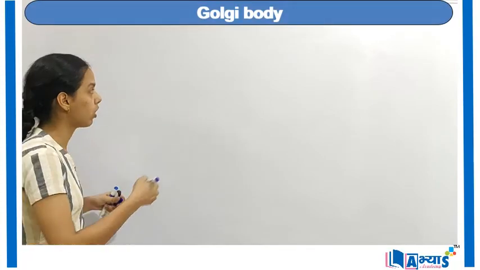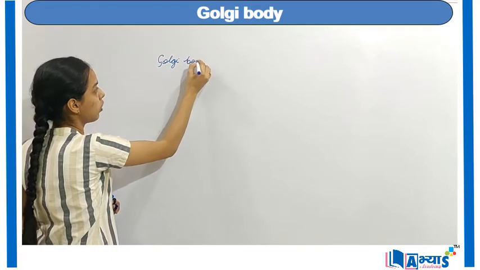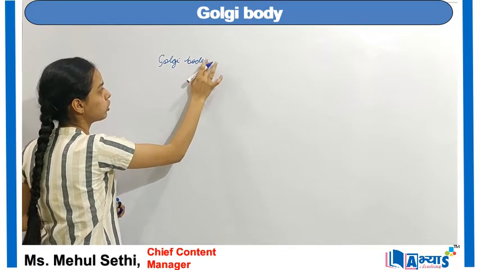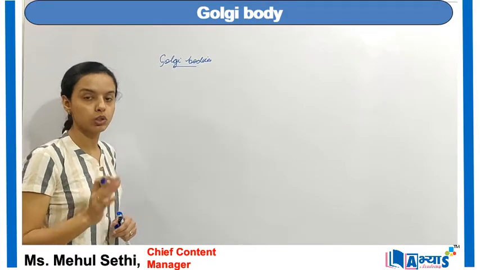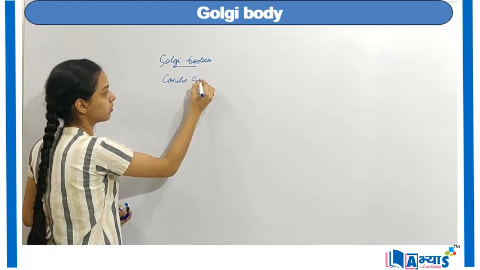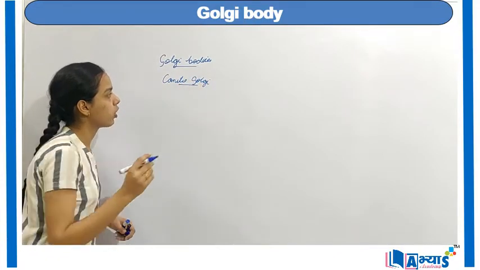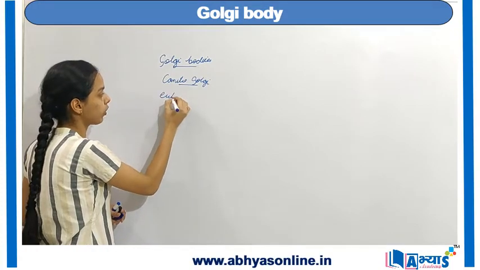Organelles, and that is the organelle of Golgi bodies, or we can say Golgi complex. Now, as the word says Golgi bodies, it was first discovered by Camillo Golgi. The organelle was discovered by Camillo Golgi, and it is only found in the eukaryotic cells.